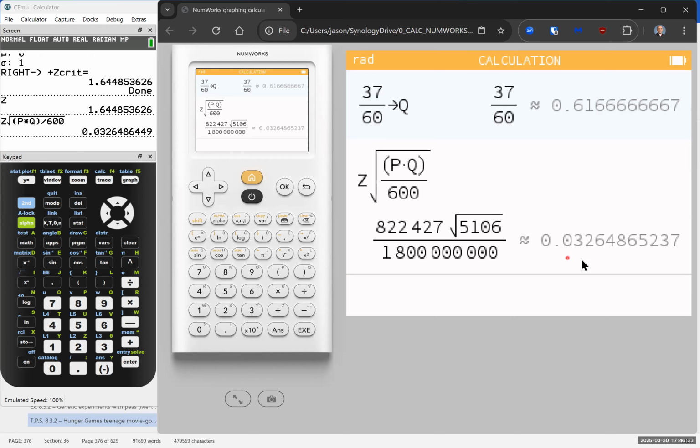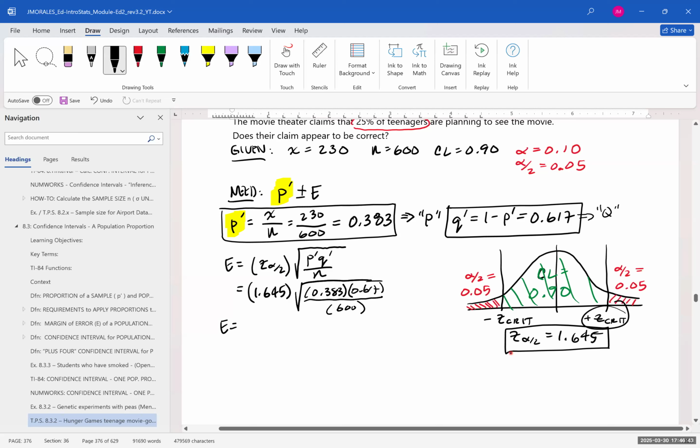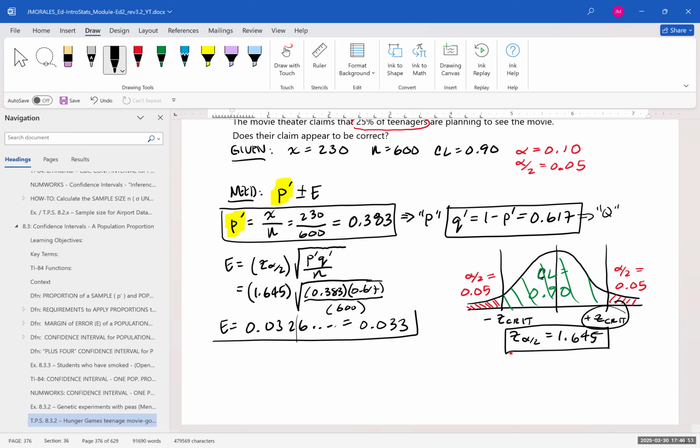Yep, we're getting the same answer. 0.0326 and some change. I'm going to round that to 3 decimal places. So it's going to be 0.033 for the margin of error.